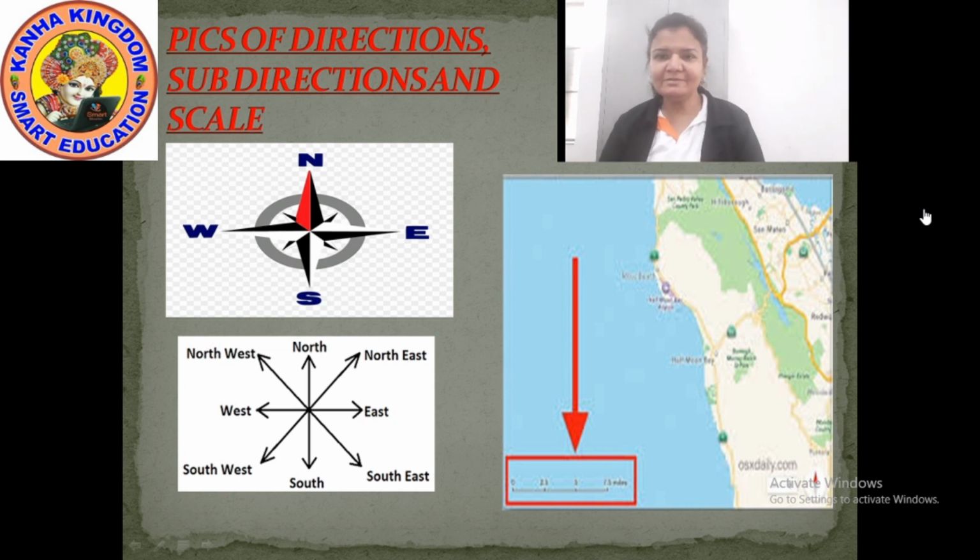It is easily understood after looking at the picture, right? Yes. Now to the scale. Look at that. That is the scale, the arrow showing you the scale on the map. Such scales are there on each and every map, and you can easily locate places with the help of the scale.